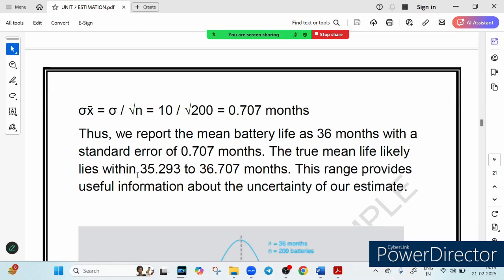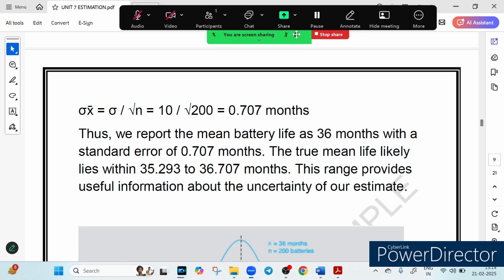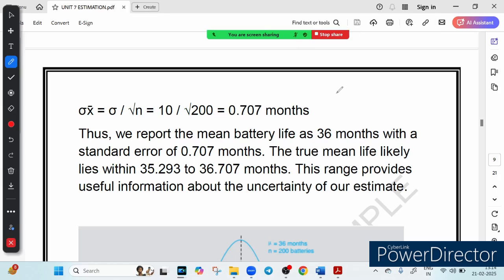So this means the actual battery life may fluctuate slightly, but we can estimate the true average with a confidence range. So what does this mean? Instead of saying that the battery will last exactly 36 months, what we say? We say that the average battery life is between 36 minus 0.707 and 36 plus 0.707. If you write it, it is equal to 35.3 and 36.7 months. Why is this important? Because it helps business, customers and financial analysts make better decisions.